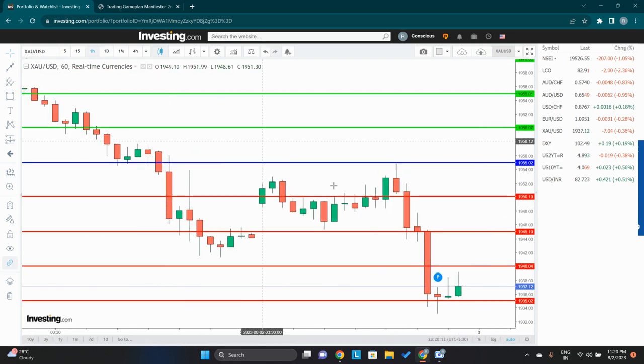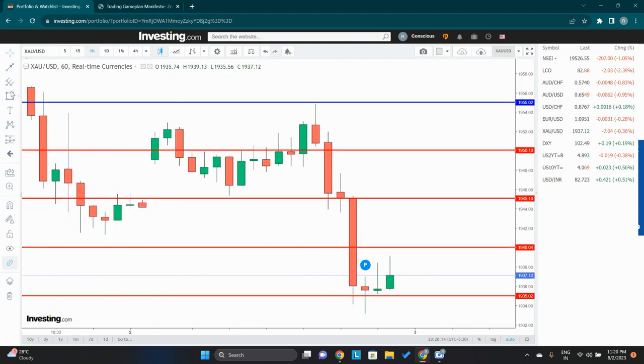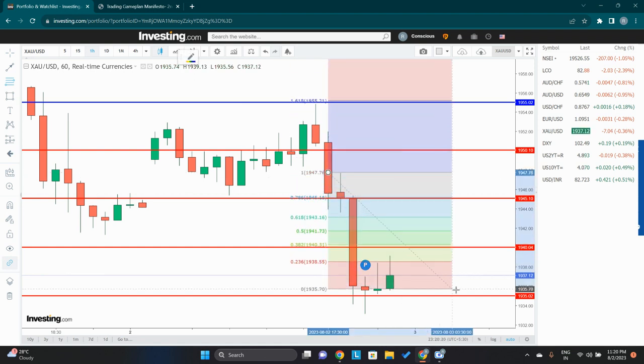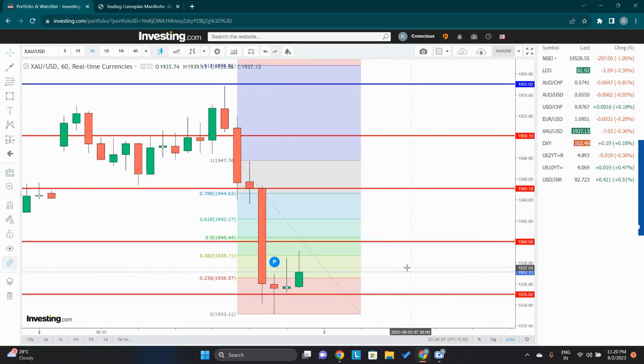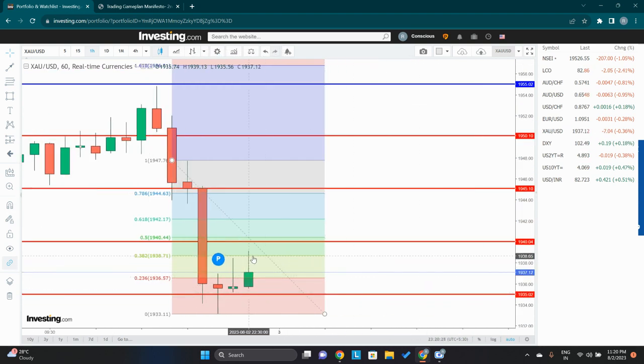So what can we do for tomorrow? We will again use our favorite tool, the Fibonacci tool. And remember, we are on the short side, not the long side. From the swing high to the swing low, we will draw the Fibonacci tool, and you will get the resistances. Price already came up, tested 1938 and started coming down. But you can expect resistance around 1940 to 1945, especially 1940 to 1945, at these Fibonacci levels. At these levels you can attempt shorting.